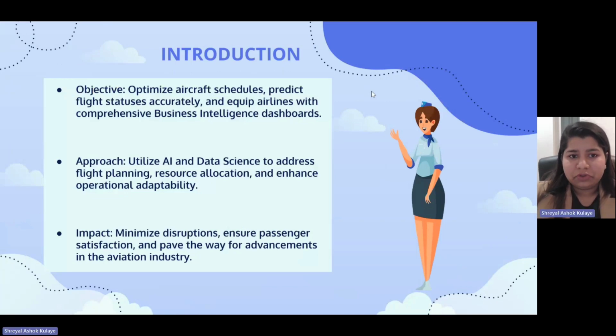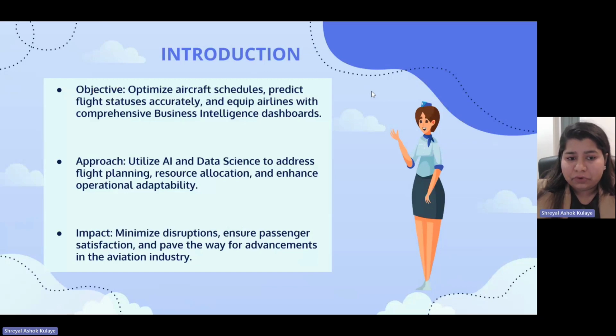First of all, the objective. The objective is to optimize the airline operations with scheduling aircraft, then predicting flight statuses and delays, and then equipping the airlines with business intelligence dashboards. The approach is to utilize artificial intelligence, machine learning and data science to address various problems like flight planning, resource allocation, and enhancing the overall operational adaptability.